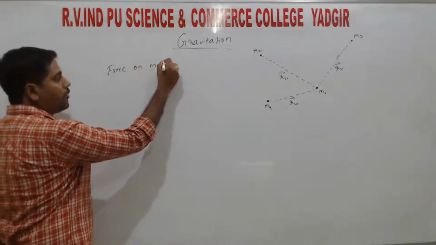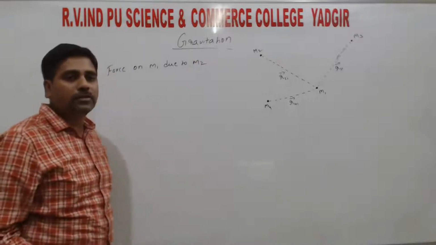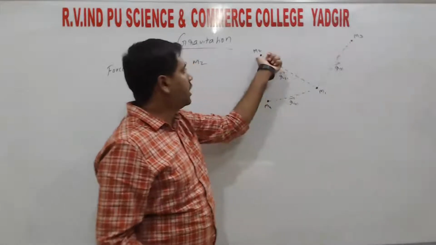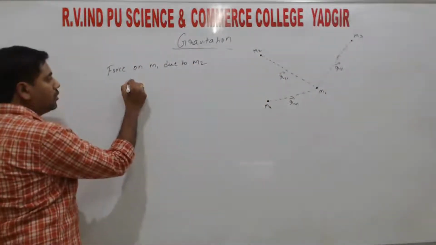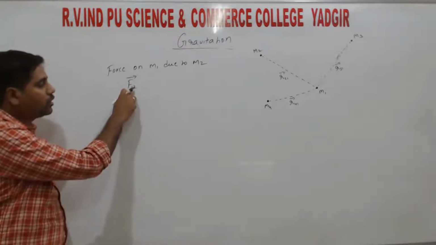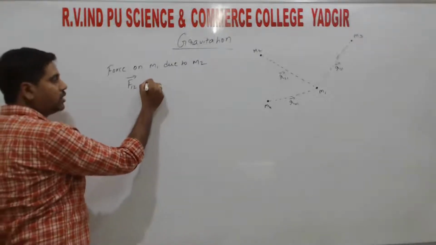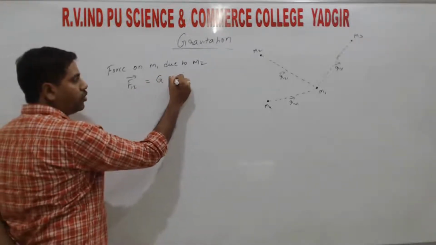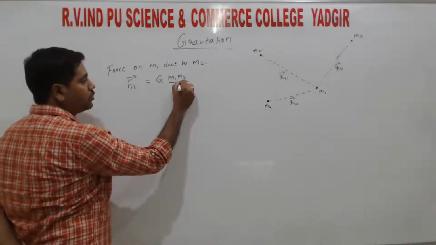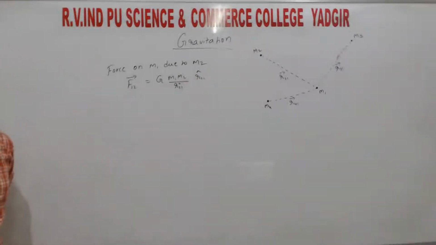First we need to find the force on m1 due to m2, that is F12. Why F12? It is the force on the first mass due to the second mass, right? That is equal to G m1 m2 divided by r21 square into r21 cap, right?